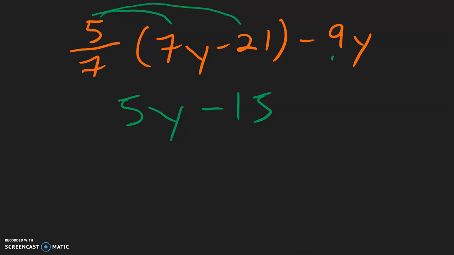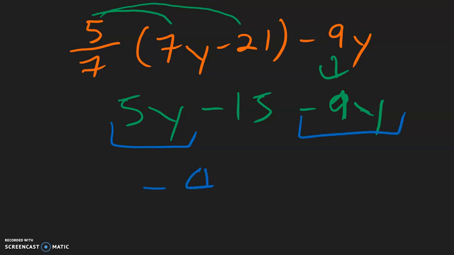And then bring down the -9y. And now combining like terms, this 5y can go with the -9y. So 5 minus 9 is going to be -4y. And this -15 is by itself.